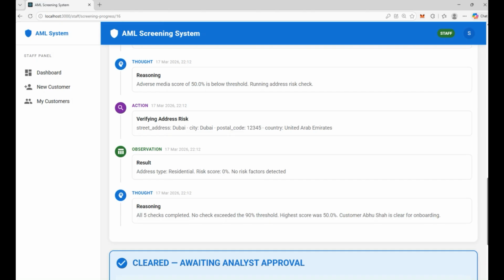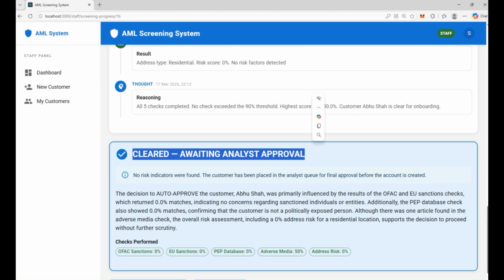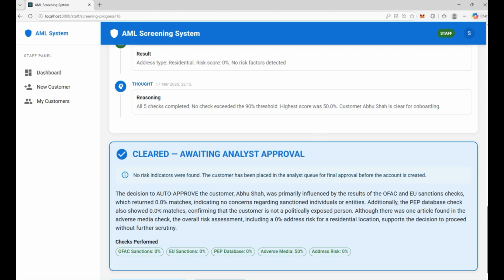So this is a true agentic AI, which is autonomous decision making with complete transparency. This is the amazing part of agentic AI. It is auto approving the customer, and it is giving the reason why it has approved this customer. So the conclusion was the decision is to auto approve the customer Abusa, which was primarily influenced by the results